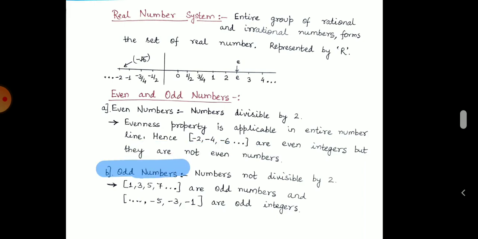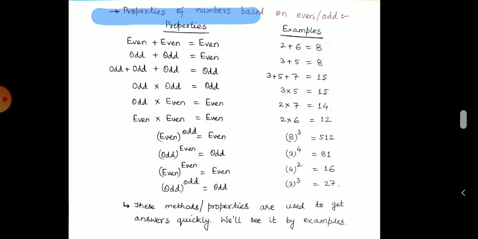Okay, odd numbers, similarly the numbers which are not divisible by 2 are known as odd numbers. All the positive numbers which are not divisible by 2 are known as odd numbers, but all the negative numbers which are not divisible by 2 are odd integers only, not odd numbers. Okay, after that we will see some basic properties based on even and odd numbers.